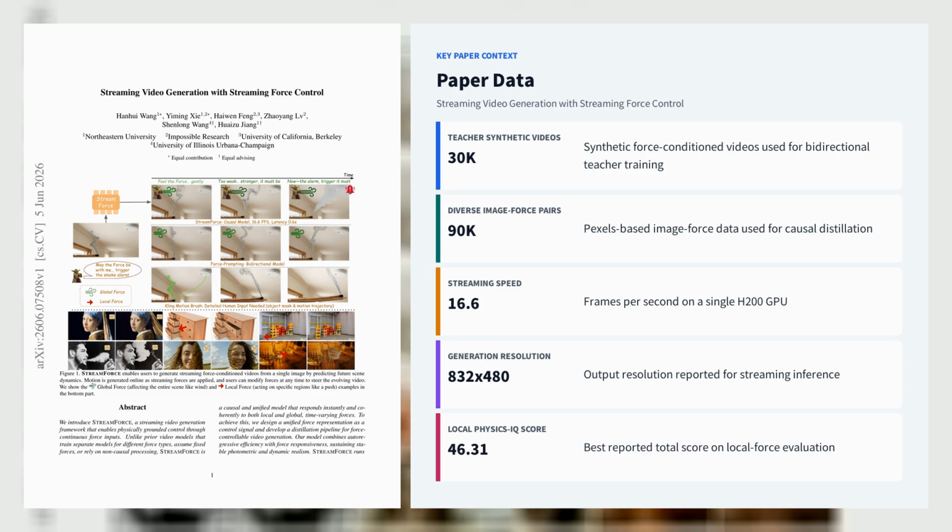second latency. In user studies on 40 test cases, StreamForce outperforms baselines on force-changing global and local control, reaching 86.5% force adherence for global changes and 80.4% for local changes, while its Physics-IQ score rises to 46.31 on local force evaluation and 40.99 on global force evaluation.